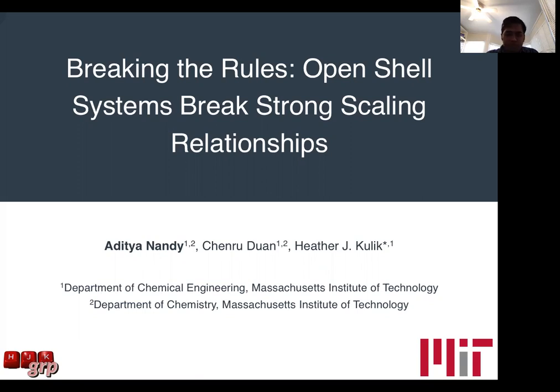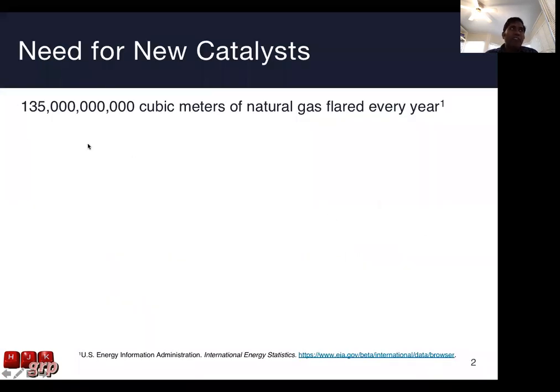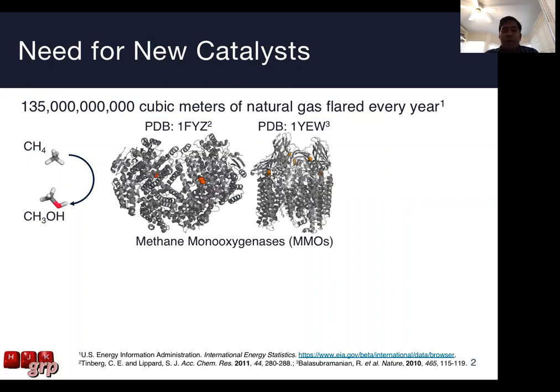So every year, 135 billion cubic meters of natural gas are flared, and the majority of that natural gas is methane. If we can convert that methane into transport-friendly methanol, then we can harness a drastically underutilized resource. In biology, methane monooxygenase proteins can convert methane selectively into methanol on isolated copper or iron cores.